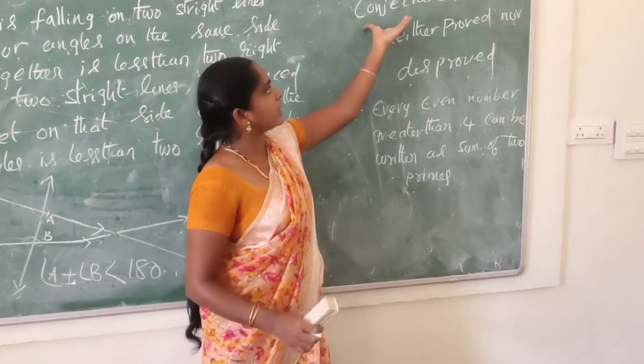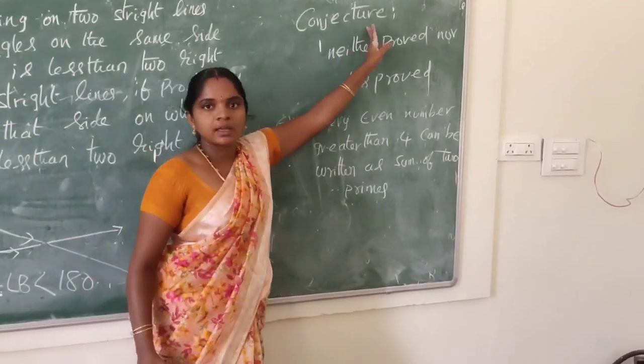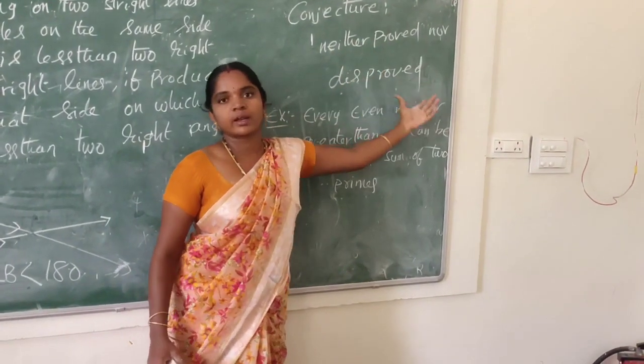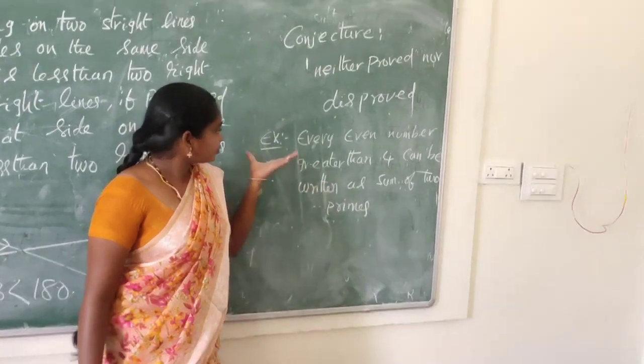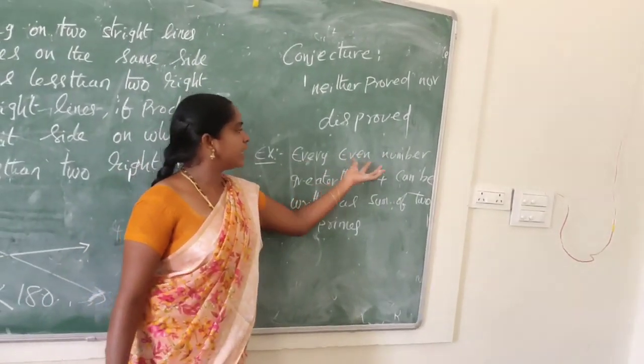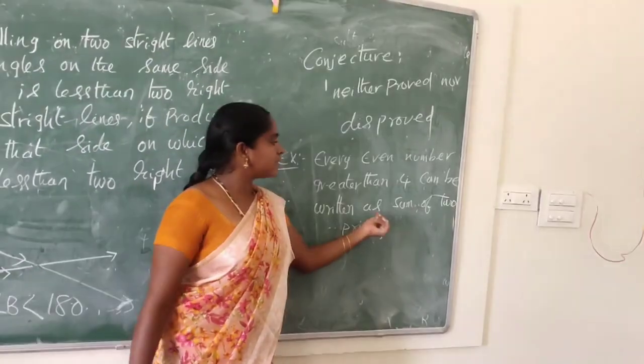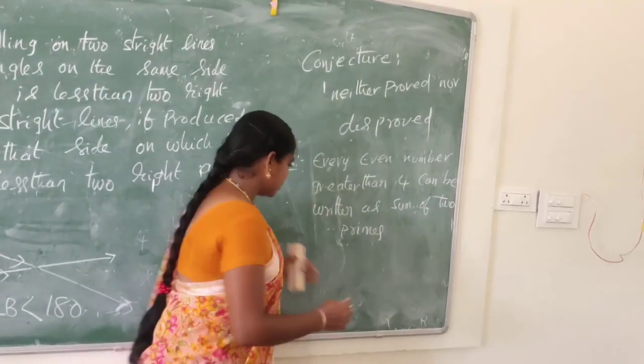This is the example for conjecture. So what is conjecture? Mathematical sentences that are neither proved nor disproved are called conjecture. For example, every even number greater than 4 can be written as the sum of two primes.